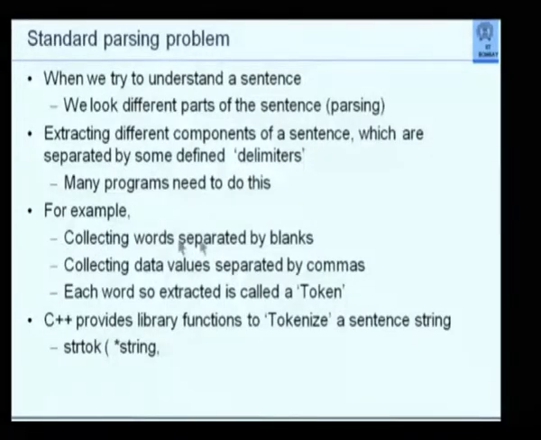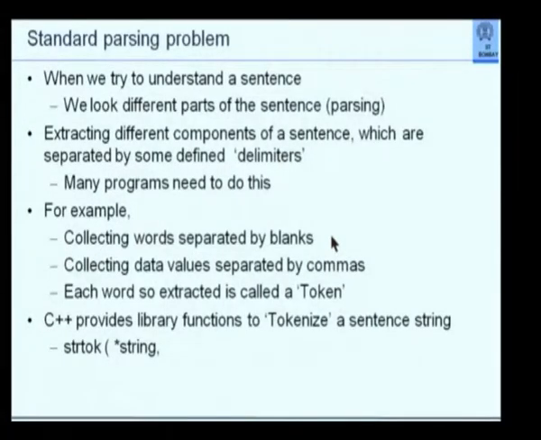So Google, for example, is able to index practically every word that occurs in any document. For the simple reason that such things may be required, we should at least be able to separate out the words in a document. That is the purpose of saying collecting words separated by blanks.